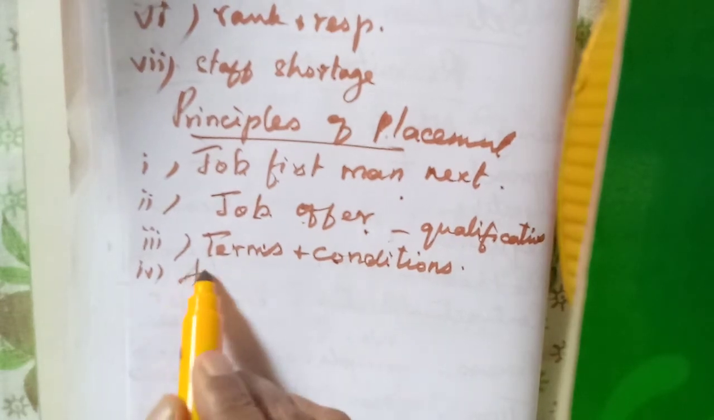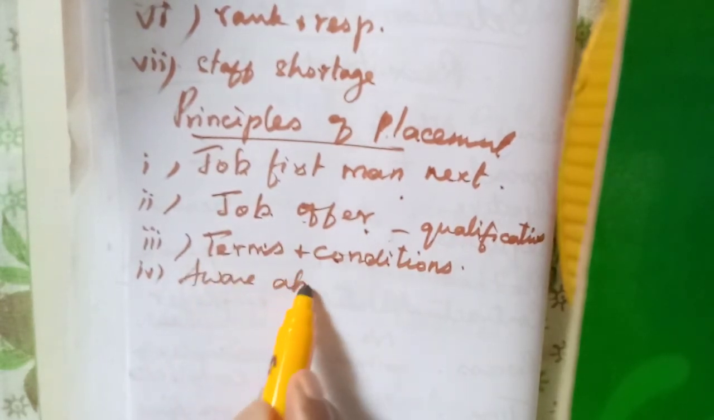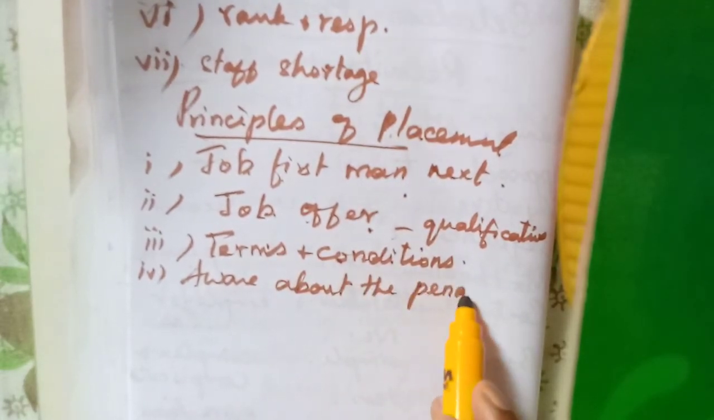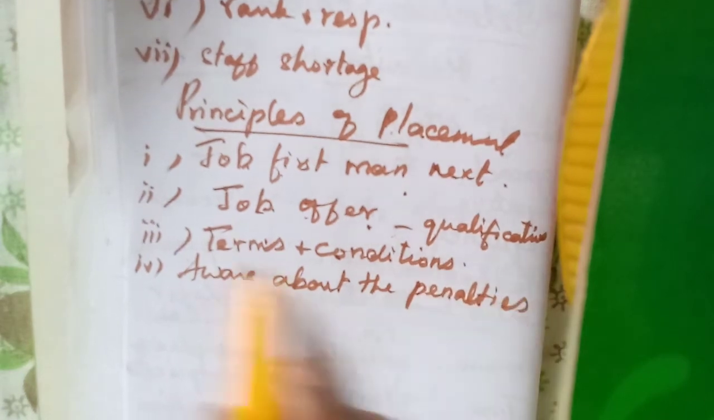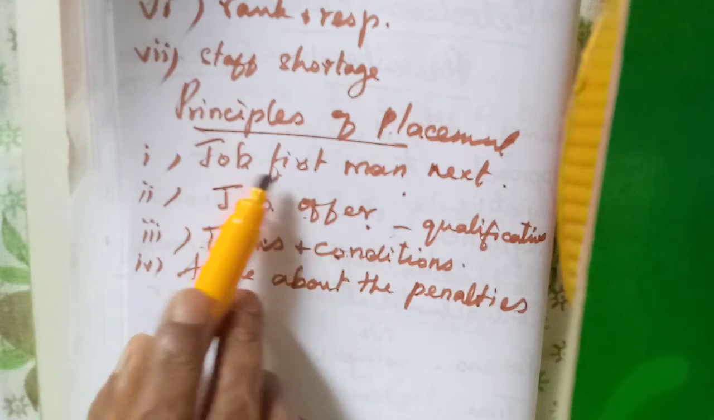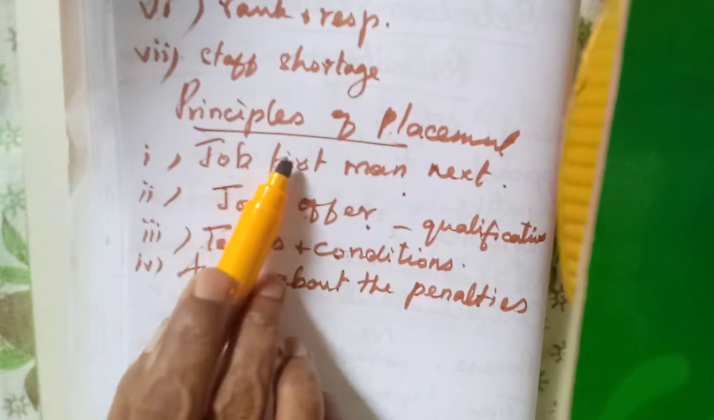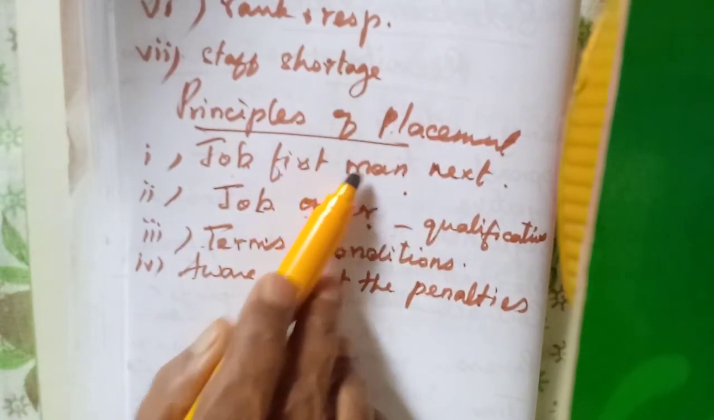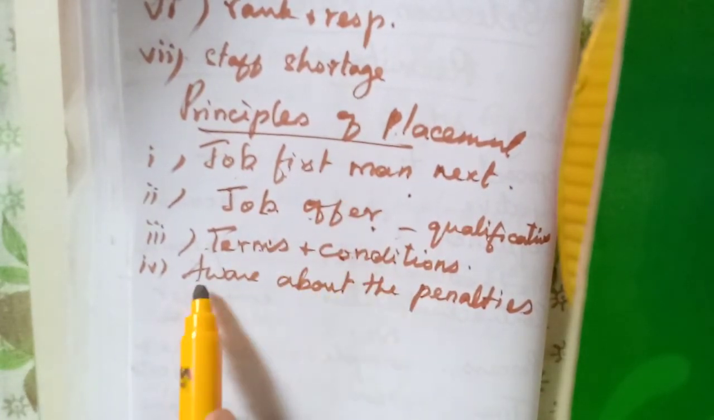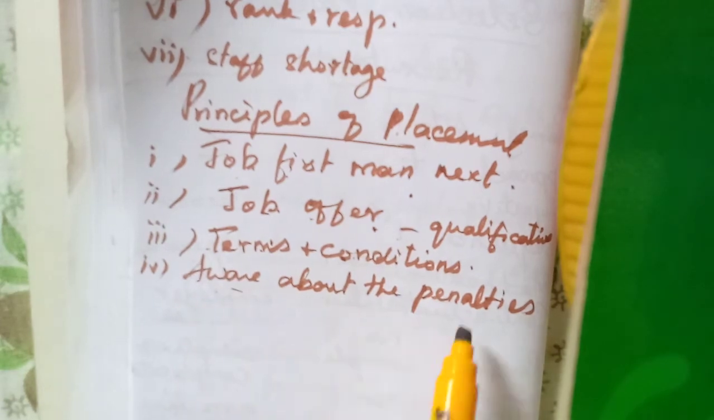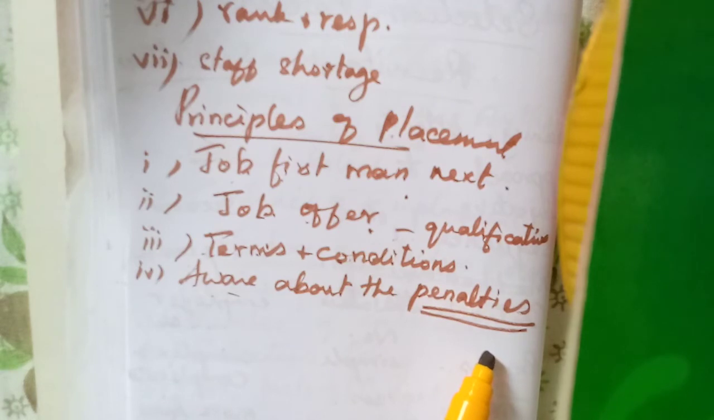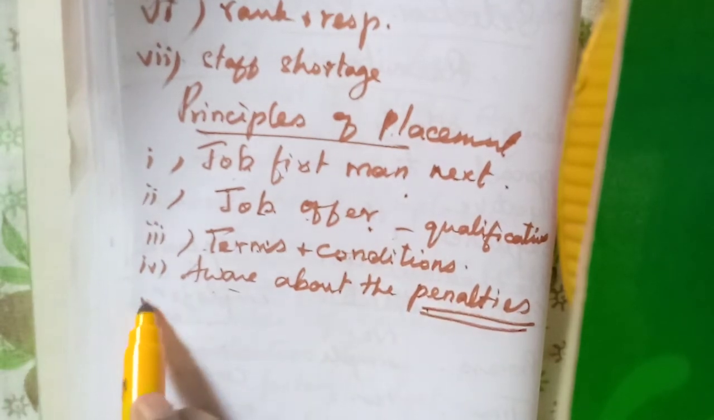Aware about the penalties. Penalties means fine, isn't it? The terms and conditions are explained. They are offered as per qualification. First, they have decided about the job, and for the job, they have appointed the men. So, if they do not follow the terms and conditions, they must be made aware of the penalties, the fine or the punishment that will be given if they do not perform the work properly.